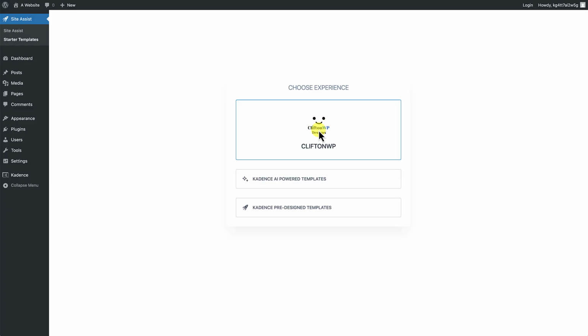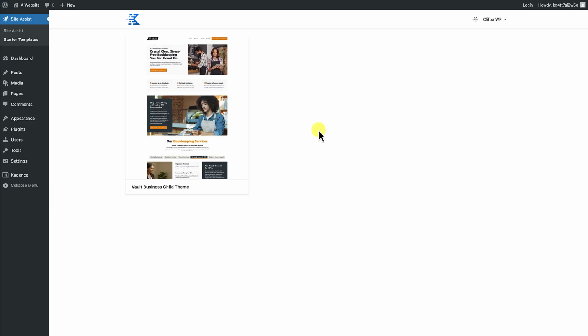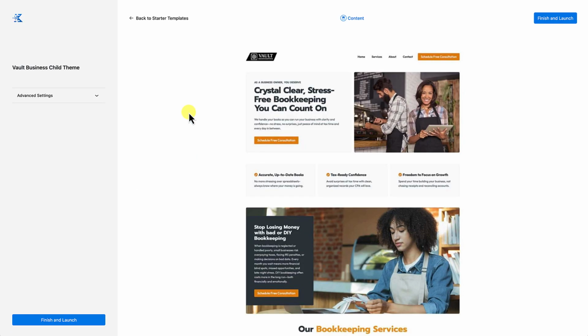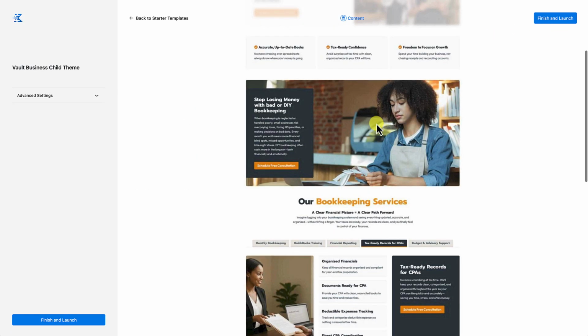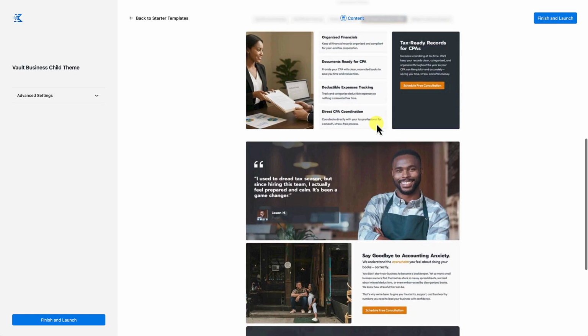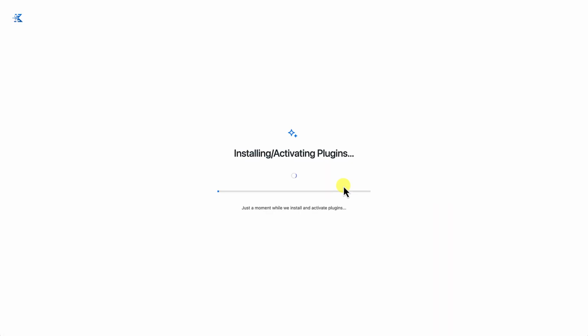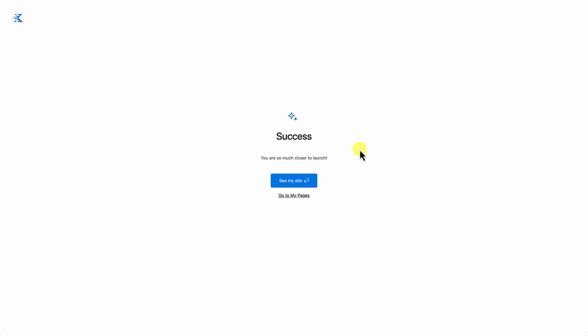So I'm going to go ahead and click on the Clifton WP one. It's going to show me the Vault Business Child theme. I'm going to go ahead and select that. Okay. And then I'm going to click on Finish and Launch, and we can see the preview of the theme over here. So click on Finish and Launch. Start import. Okay, the import has been successful. So now we can either click to see the site or go to the pages. Let's go ahead and click on See My Site.